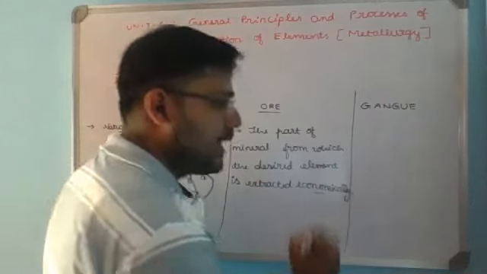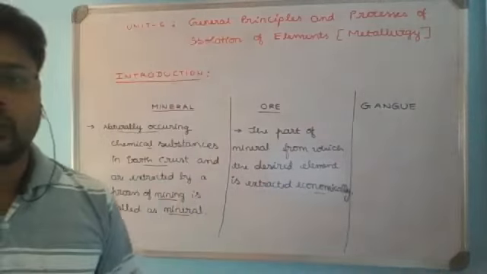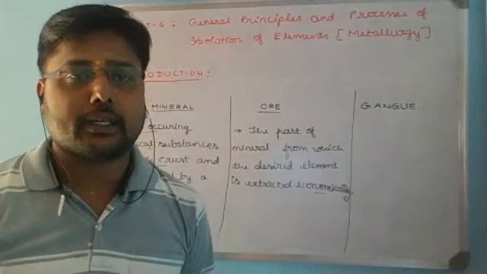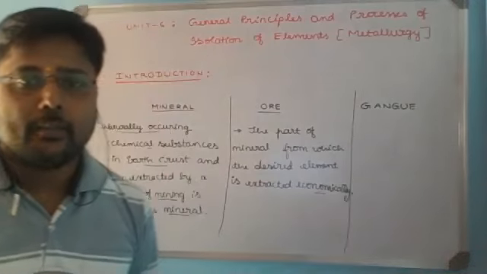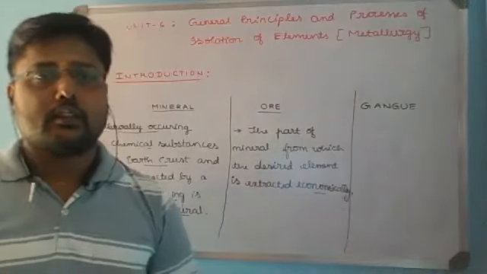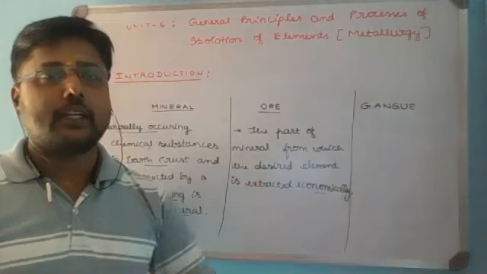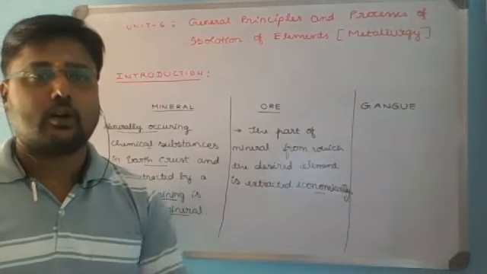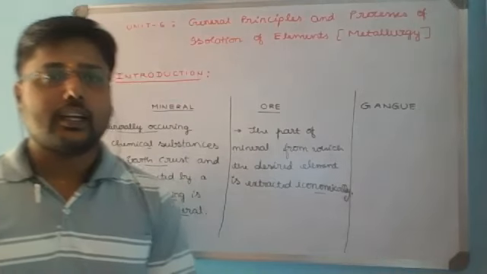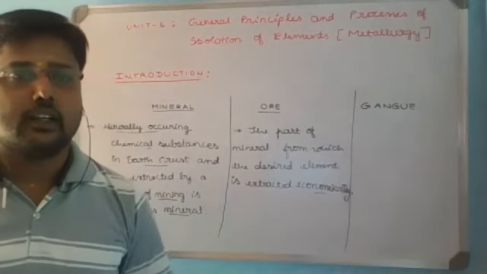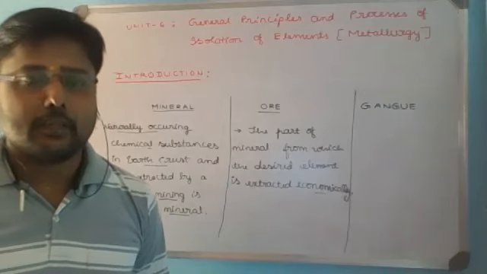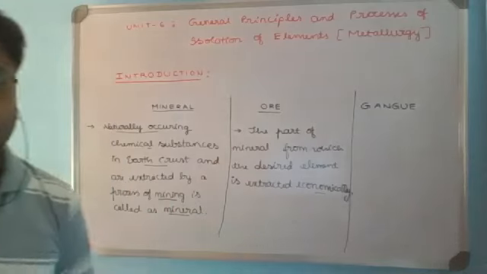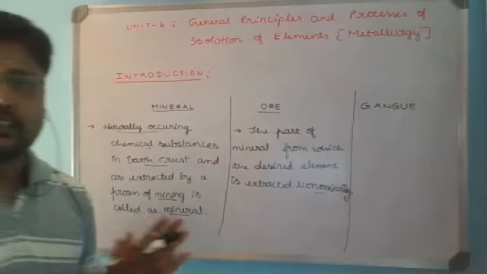It is with the expenditure in the process involved for the isolation of elements. So if we think about the feasible aspects of economical factors, that part of the mineral from which the metals can be isolated economically is called ore. Hence, ore is the part of a mineral from which the desired elements or metals can be extracted economically. Hope that is clear now.